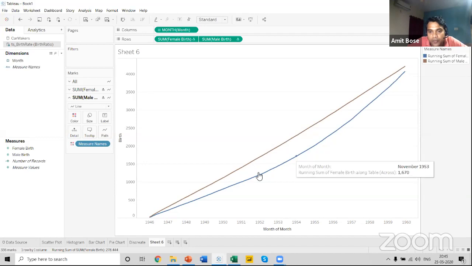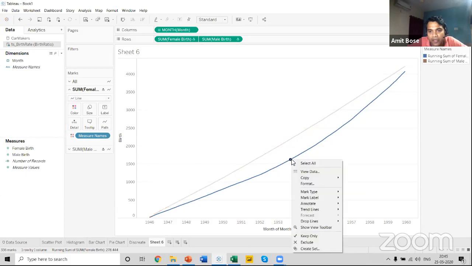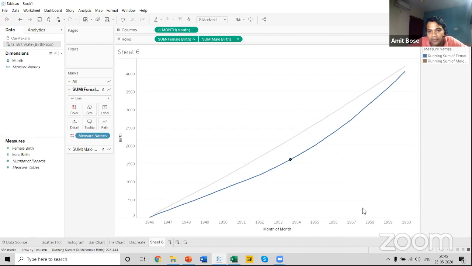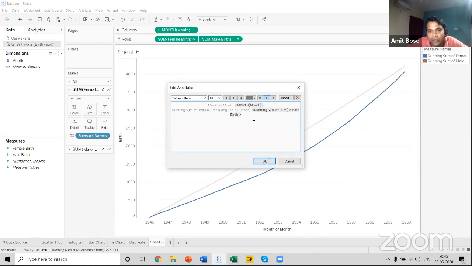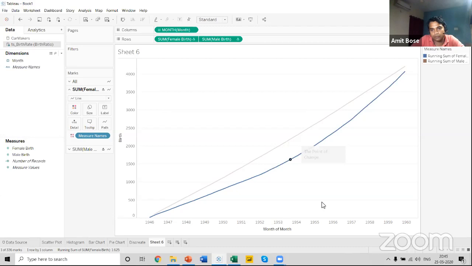So there is an option in Tableau where you can add a note over here. For example, I want to add a point over here. You can right click over here, go to Annotate and click on point. And you can add a note over here, the point of change. So you can see there's a note that I have added over here.